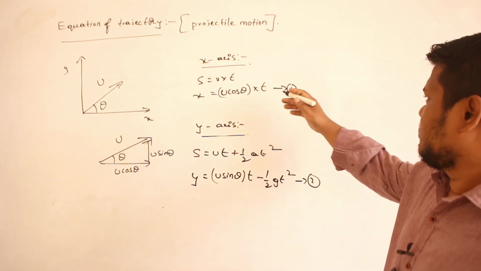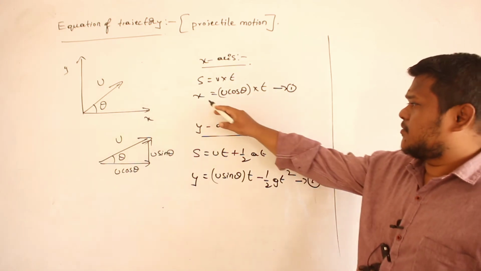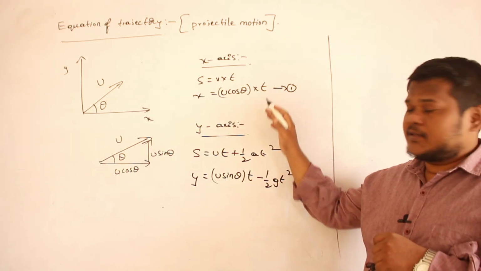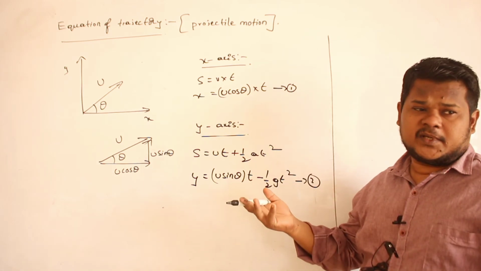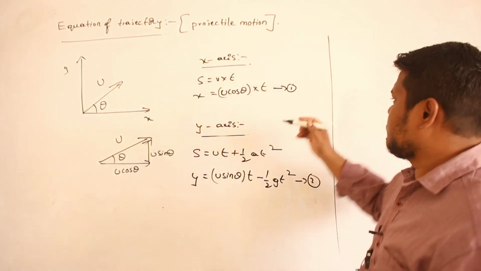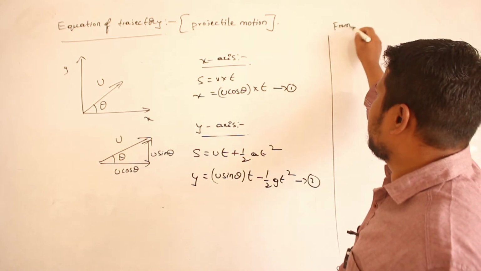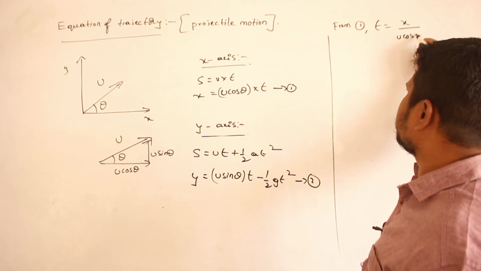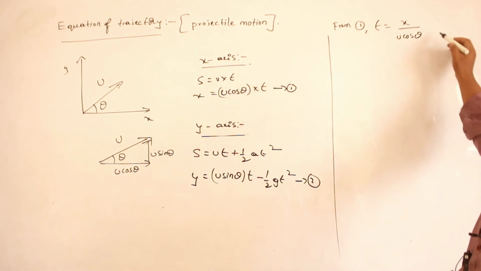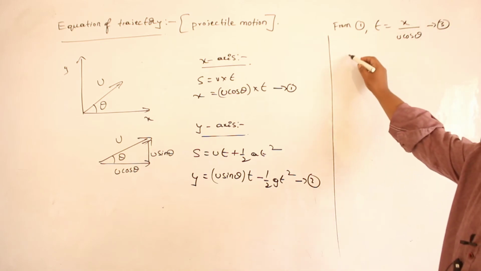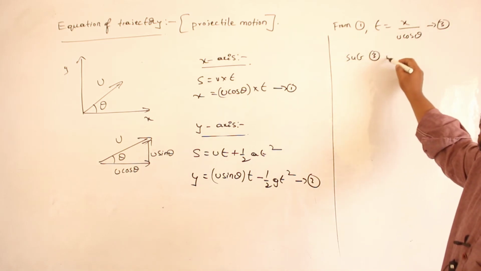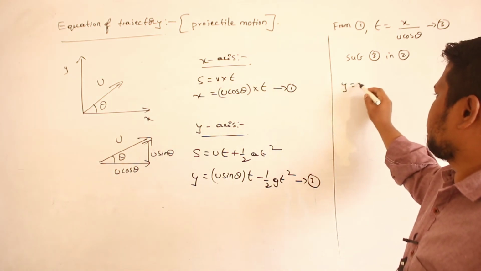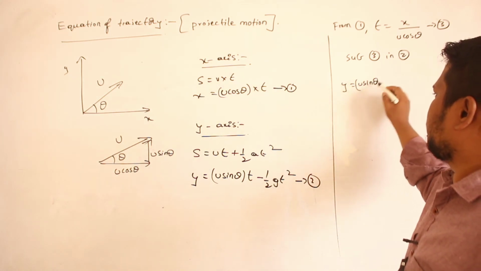See here, in the first equation I have x is equal to u cos theta into t. From this you will get the t value. Take this t value and substitute it here. Then t will be absent. Are you able to understand? So from equation number 1, t is equal to x divided by u cos theta. Let it be equation number 3. So what I do is substitute 3 in 2. Therefore what I will get: y is equal to u sin theta into t.